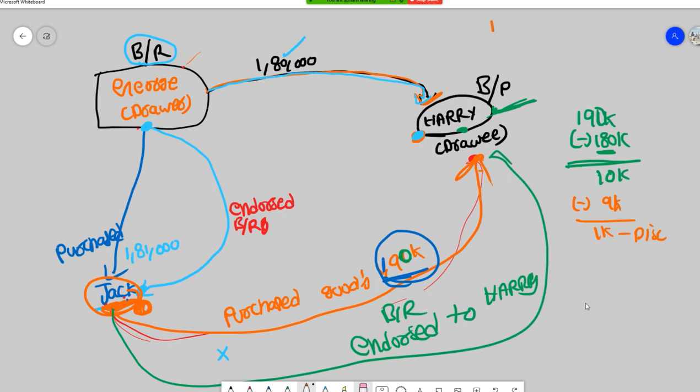Harry has one bills payable, which we discussed as 1,80,000. Now Harry is getting one more bills receivable from Jack, because Jack endorsed 1,80,000. So both will get cancelled.